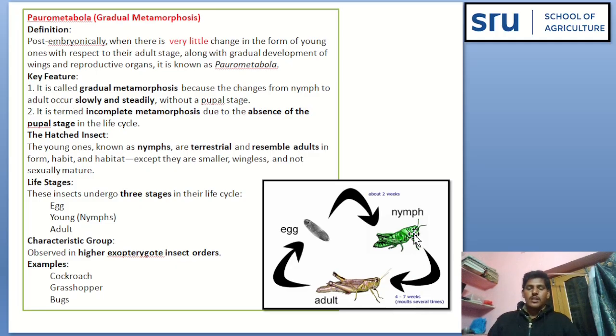The young ones are known as nymphs. These are terrestrial, resemble adults in form, habit, and habitat, except they are smaller in size, wingless, and not sexually mature. This insect undergoes three stages in their life cycle: egg stage, nymphal stage, and adult stage. And gradual metamorphosis is the characteristic of higher exopterygote insect orders. Examples include cockroaches, grasshoppers, and bugs.